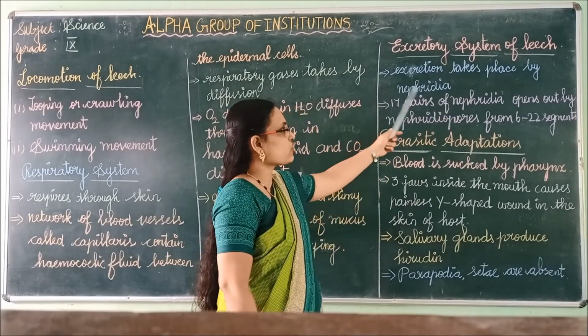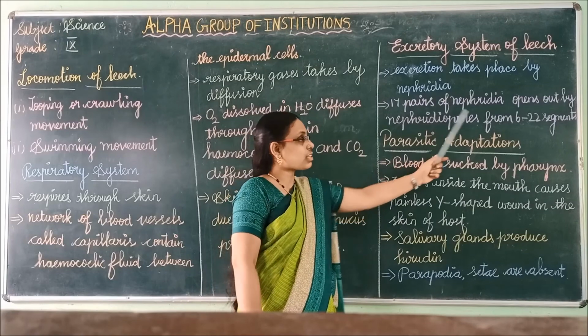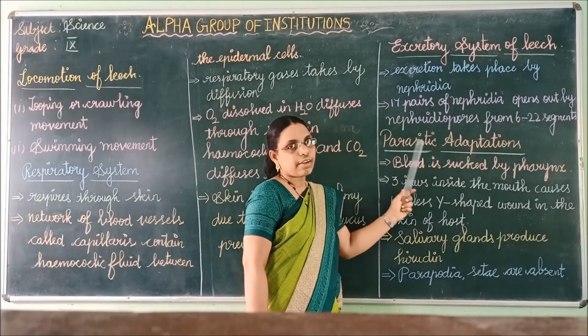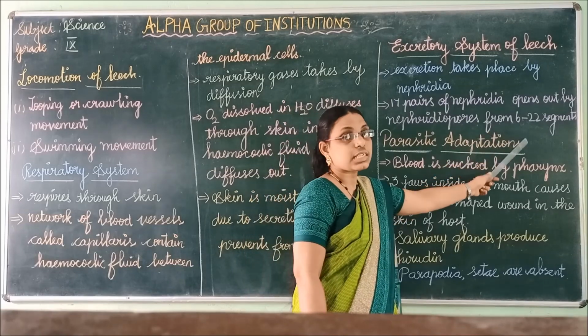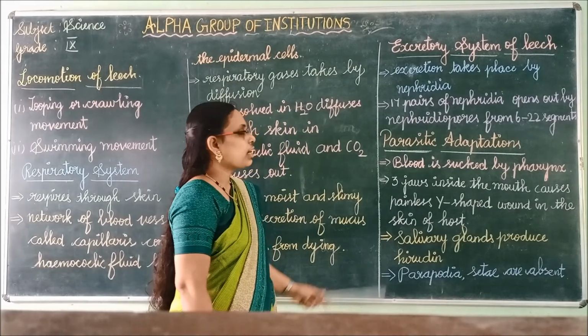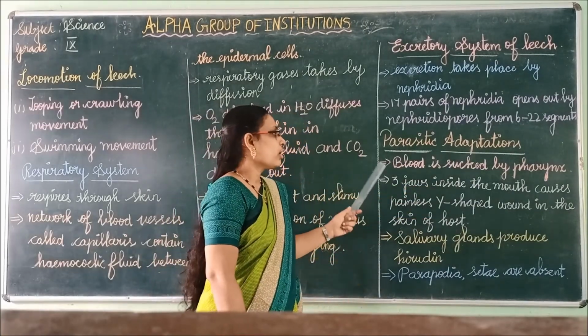In leech, excretion takes place by nephridia. There are 17 pairs of nephridia, which open out by nephridiopores from the 6th to 22nd segments in the leech. Next, last, we will see the parasitic adaptations of leech.